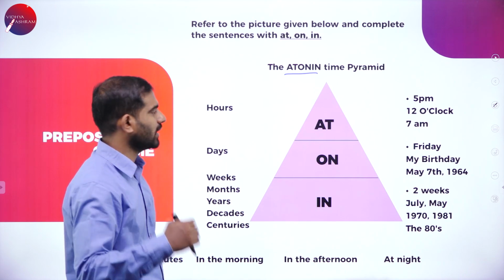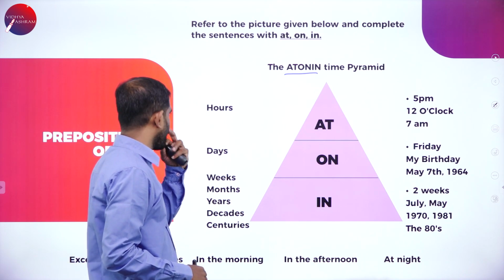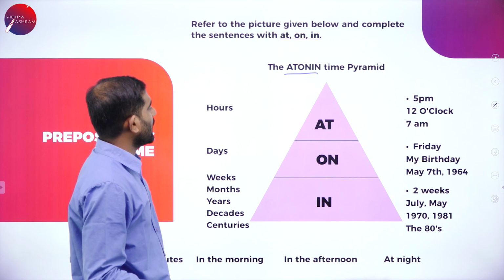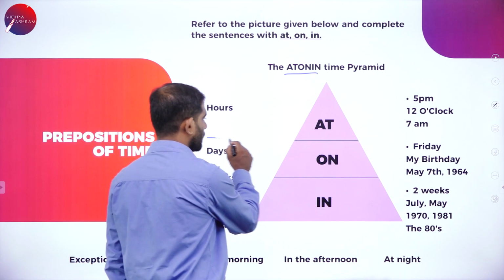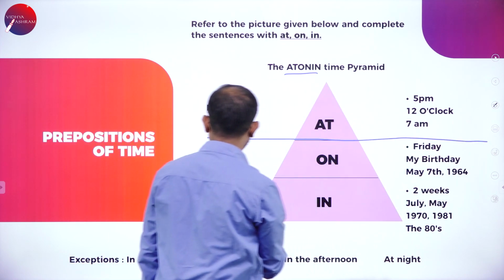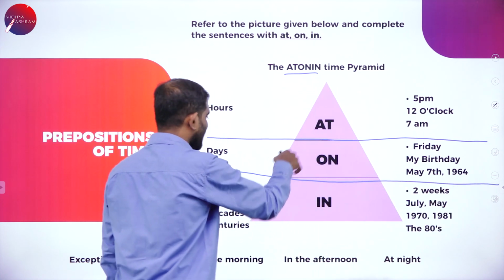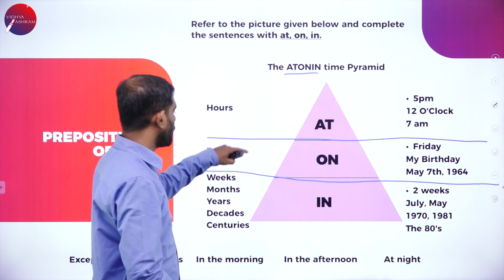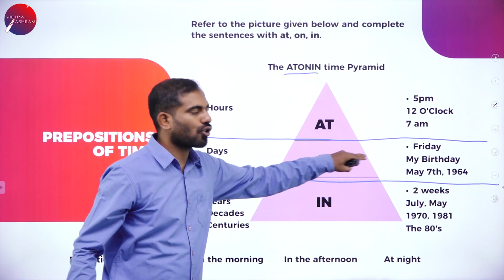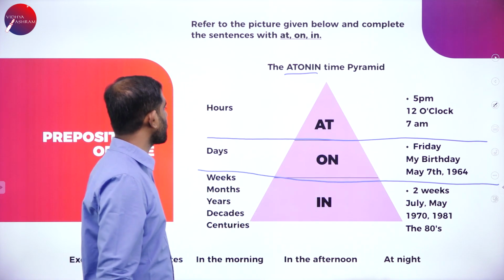Let us discuss it in this session. The at-on-in time pyramid. At, when do we use it? This is a clear line. This falls in the bottom category.